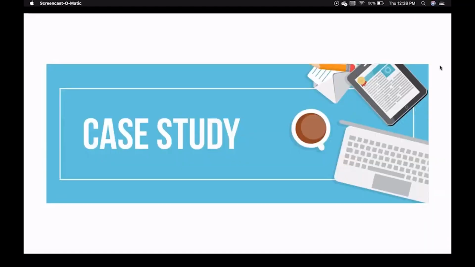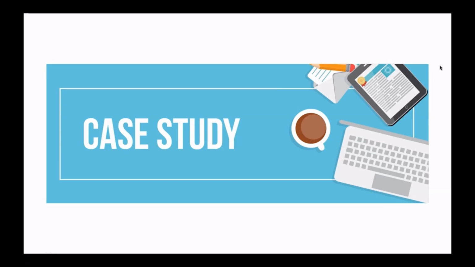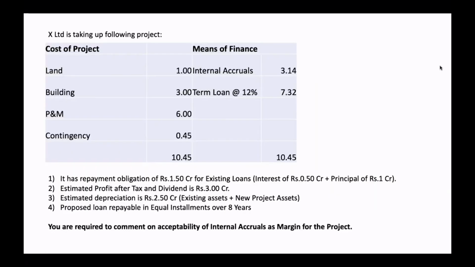This case is related to internal accruals as margin for a term loan project. Have a look at this. X Limited is taking up the following project. They are investing in land, building, and plant and machinery. Let's say the figures are in crores. Land 1 crore, building 3 crores, plant and machinery 6 crore. Contingency is 0.45 crore. So the total cost is 10.45. They have requested a term loan of 7.32 crore. And the balance is supposed to come from them as margin, and they say that they are going to meet the margin out of internal accruals. Internal accruals are nothing but the cash profits. So cash profits 3.14 crore, so that makes 10.45.